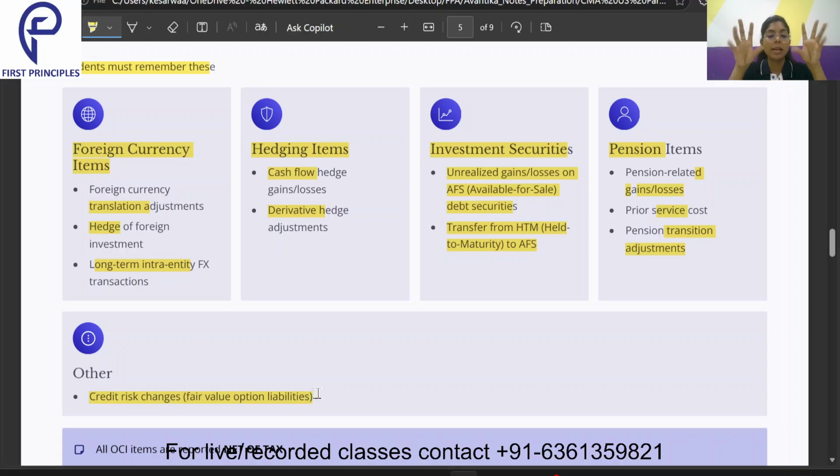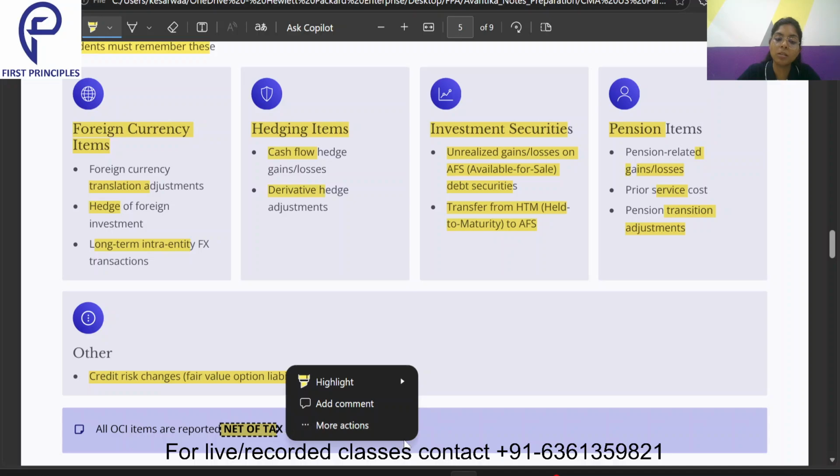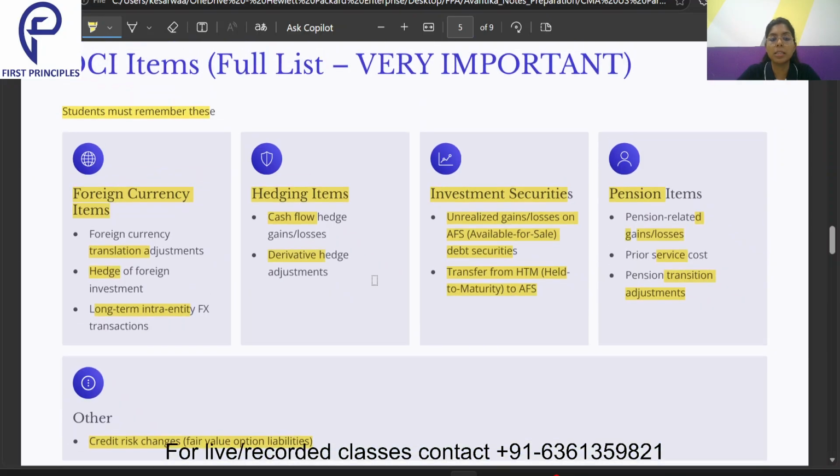These are the 11 items which are classified as other comprehensive income, and they will never be reported in the income statement. They will always be classified as other comprehensive income, OCI. So all OCI items are reported net of tax. That means when we are reporting it on our statement of comprehensive income, we are always reporting it net of tax. We reduce the taxes from them and then only we report them.